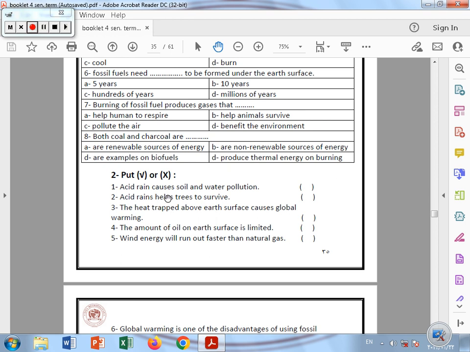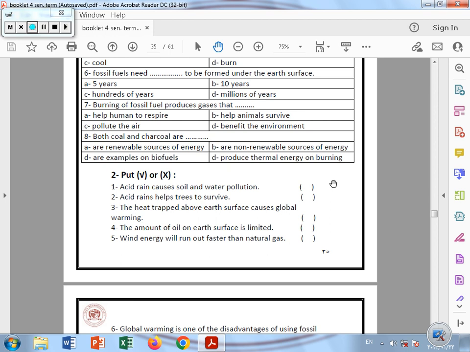The acid rains cause the soil and water pollution. Right, because of the carbonic acid. Number 2, acid rains help the trees to survive. Wrong, because the acid rains pollute the soil, so this harms the plants and trees.